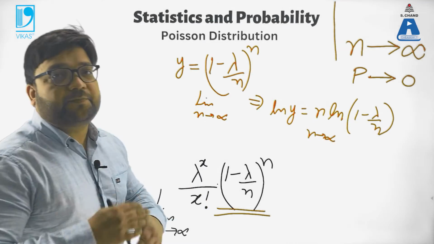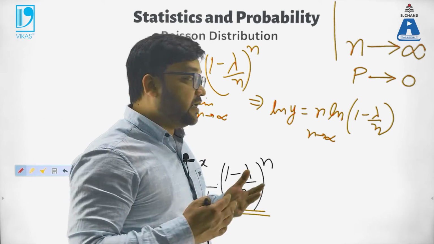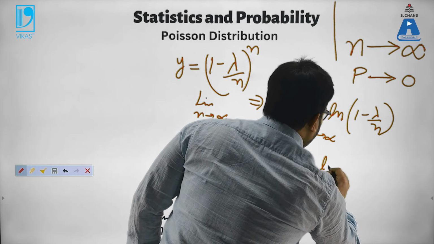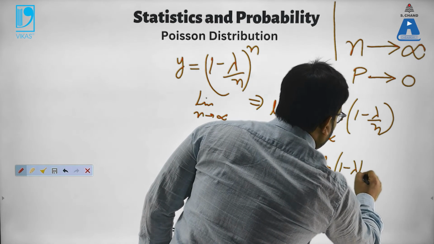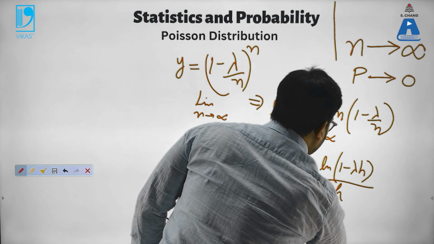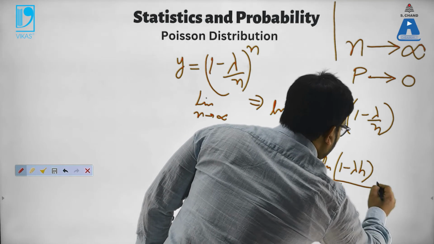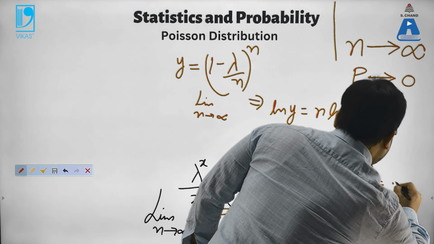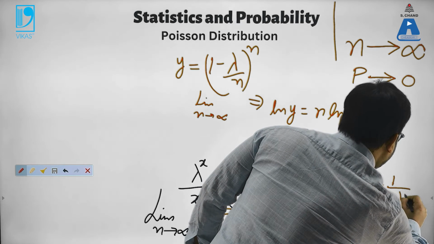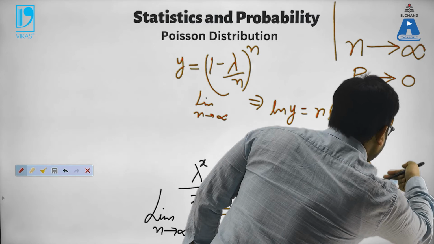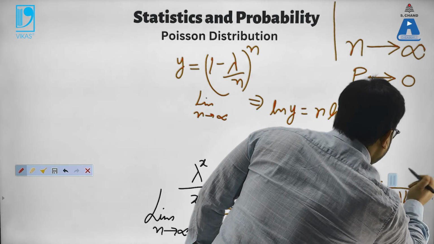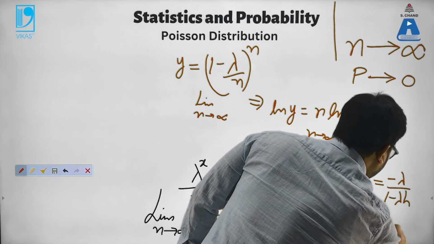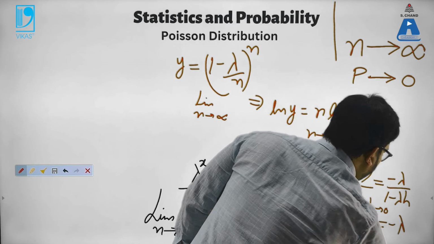If I flip the n, 1 by n I write as h. So this becomes ln of 1 minus lambda h upon h, h tending to 0. Use L'Hopital's rule. This becomes 1 minus lambda h, and here you will have negative lambda. With h tending to 0 this is equal to negative lambda only.